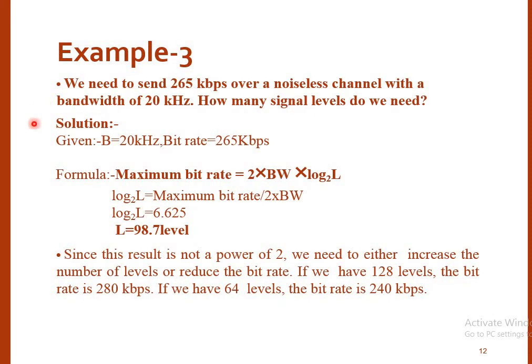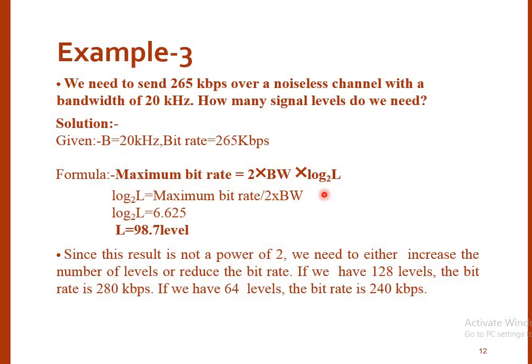Third example. Now in the third example, we need to send 265 kilobits over a noiseless channel with a bandwidth of 20 kilohertz. How many signal levels do we need? In this condition, the first thing given is that the channel is a noiseless channel, so by default we apply the Nyquist formula. The bandwidth is given as 20 kilohertz and the bit rate is given as 265 kilobits per second, and they ask us to find the number of signal levels, that is L. The formula is maximum bit rate equals twice into bandwidth into log to the base 2 of L. Now we put in all these values.